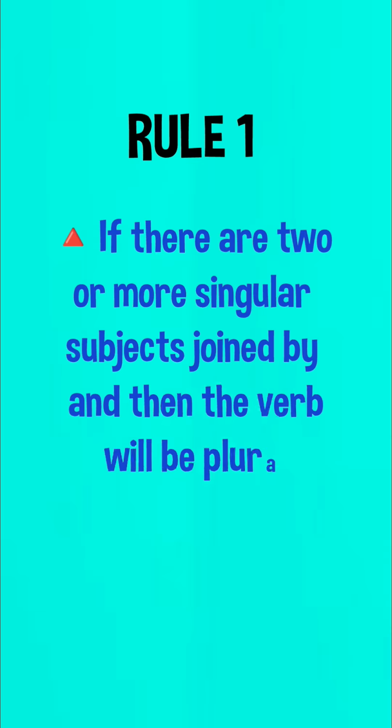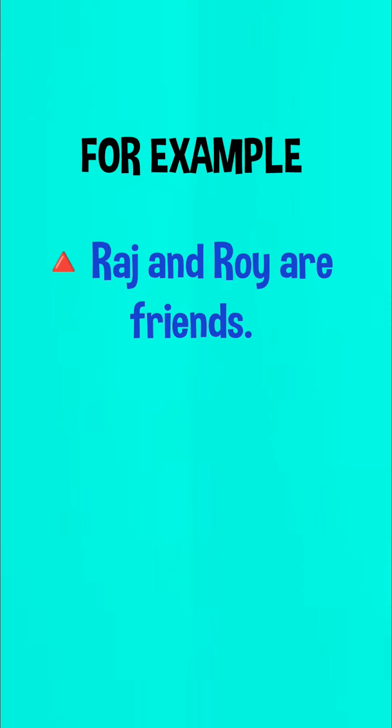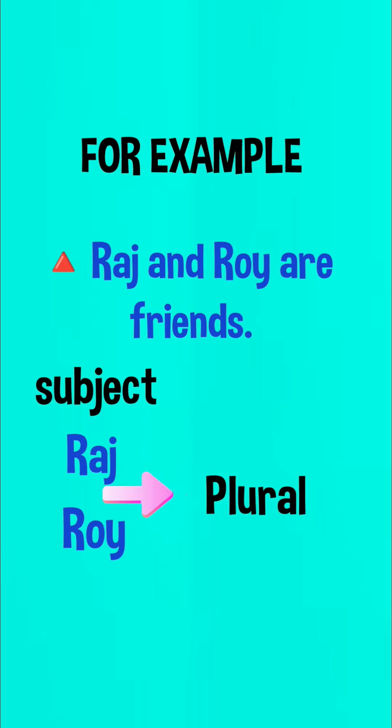Rule number 1. If there are two or more singular subjects joined by and, then the verb will be plural. For example, Raj and Roy are friends, where Raj and Roy are two subjects in a plural form. So we will put the plural verb are.